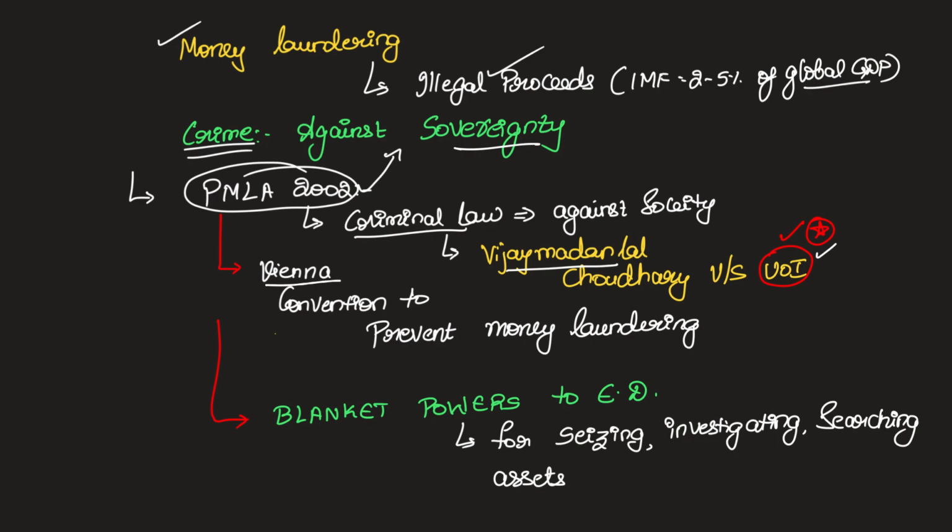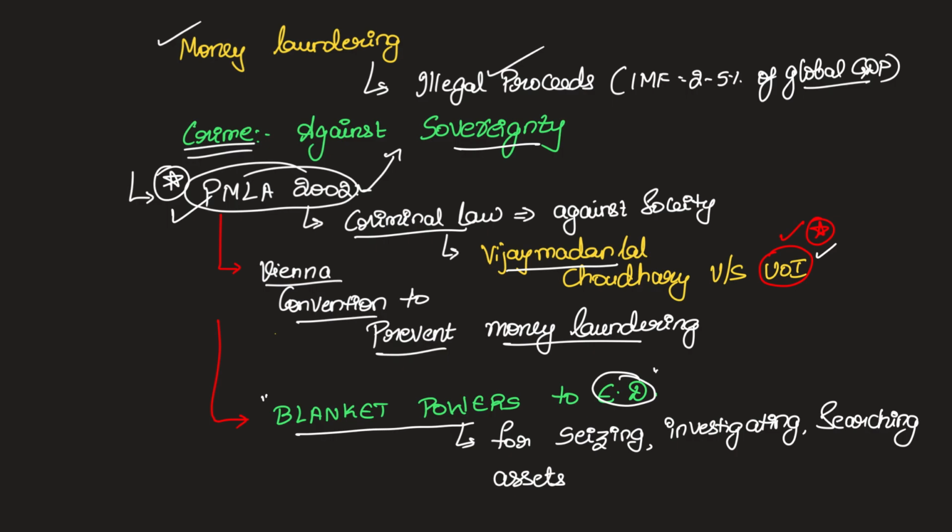There is a convention called the Vienna Convention to prevent money laundering, and India is a signatory to this convention. And to give effect to that convention, India brought this legislative framework under the PMLA 2002. As per the provisions of this, and remember this is going to be very important, this law gives blanket powers to an organization called the Enforcement Directorate to seize, investigate, and search the assets of any accused therein.